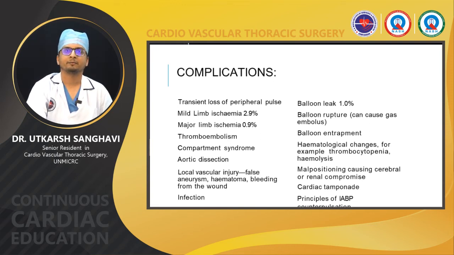As I have already described, you can diagnose it by the blood in the IABP line, and the treatment is you have to change the balloon. There can be balloon entrapment. There can be hematological complications like hemolysis or thrombocytopenia. There can be malposition causing cerebral or renal compromise. People have also seen complications like cardiac tamponade after IABP insertion.